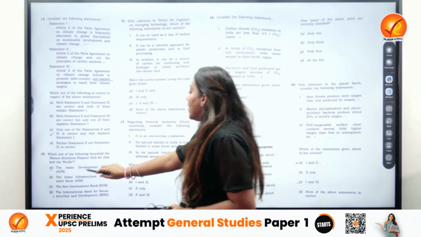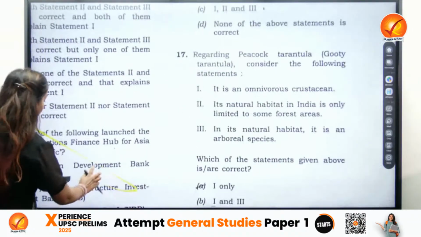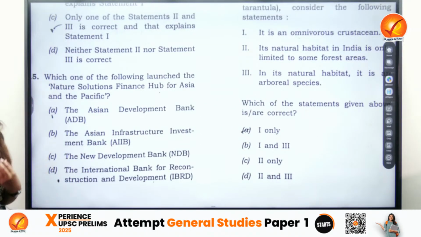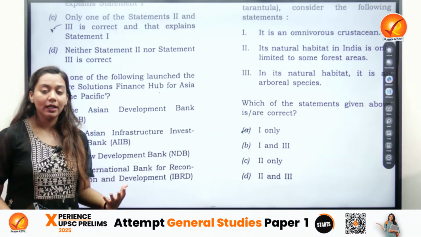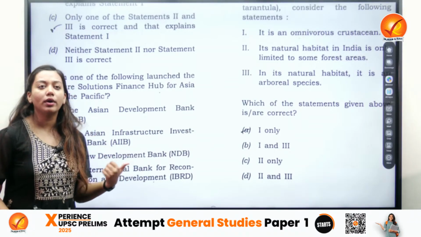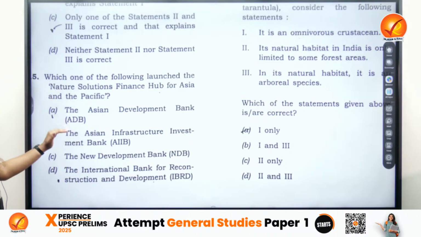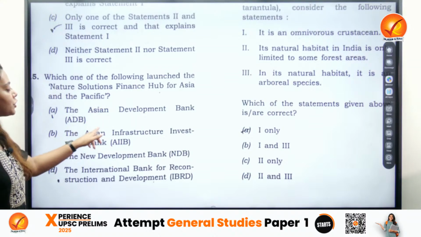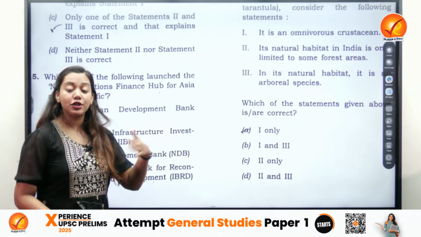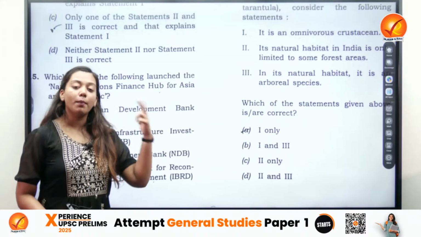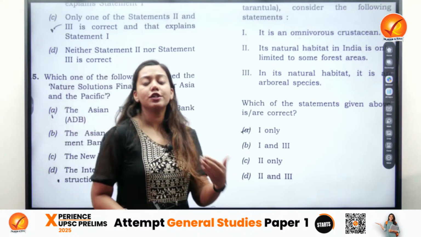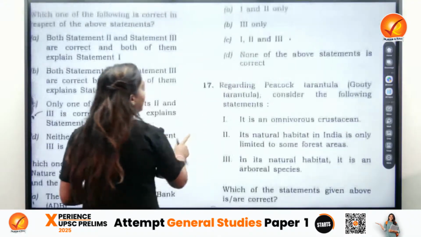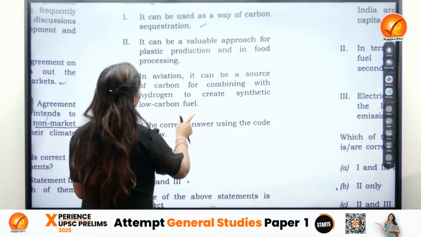Next, the Nature Solutions Finance Hub for Asia Pacific. Now, this question, I would say that this question added on to the difficulty because this is not a very regular report that we read, right? The correct answer for this, however, was ADB, Asian Development Bank. And you could figure out with the help of which of the following is most active in the Asia Pacific region. So that knowledge, that common sense would have helped you here. However, if you take the risk of leaving this question, that is also fine because this was little unpredictable. Moving on to the next question.